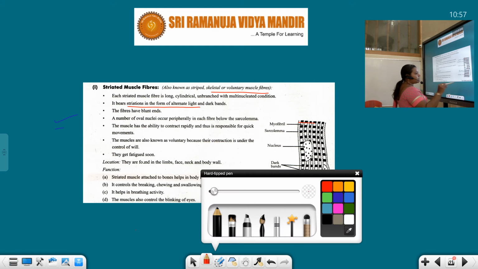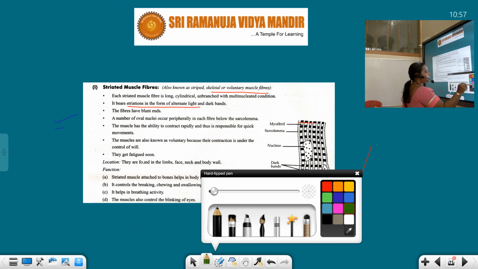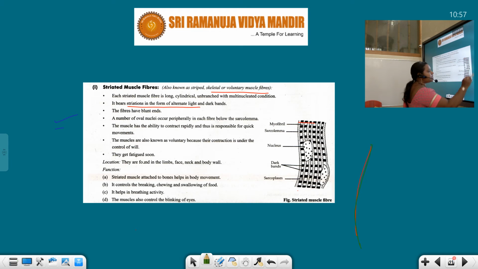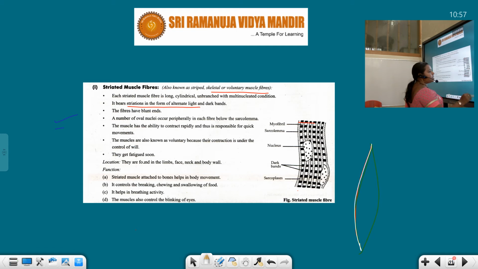See students, I'll explain this meaning. If this is the cell, right, the nucleus is present at the bottom of the cell, and the shape of the nucleus is oval.